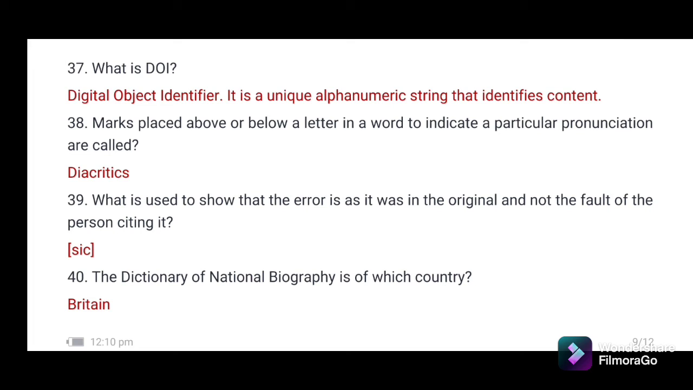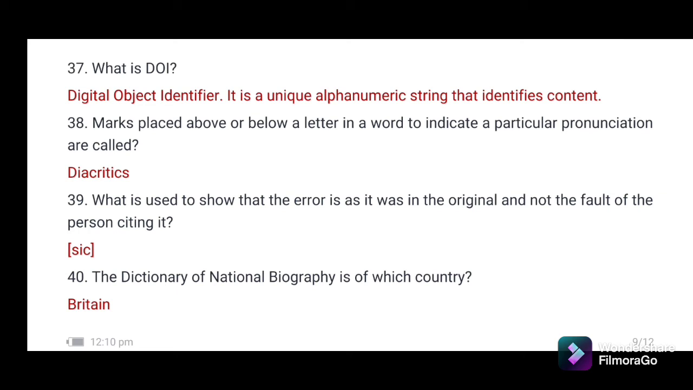39. What is used to show that the error is as it was in the original and not the fault of the person citing it? We see this SIC in square brackets, and it actually means that whatever is written here is cited as it was in the original, and if there is an error in this, it is not the problem of the author who is writing it; it is cited as if it was in the original.